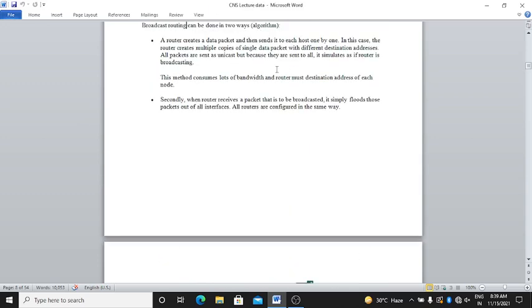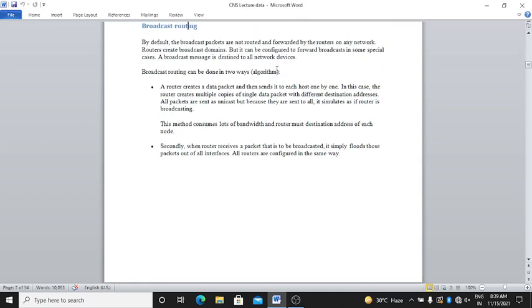Broadcast routing can be done in two ways, using two algorithms. The first one is where a router creates a data packet and then sends it to each host one by one. In this case, the router creates multiple copies of a single data packet with different destination addresses.